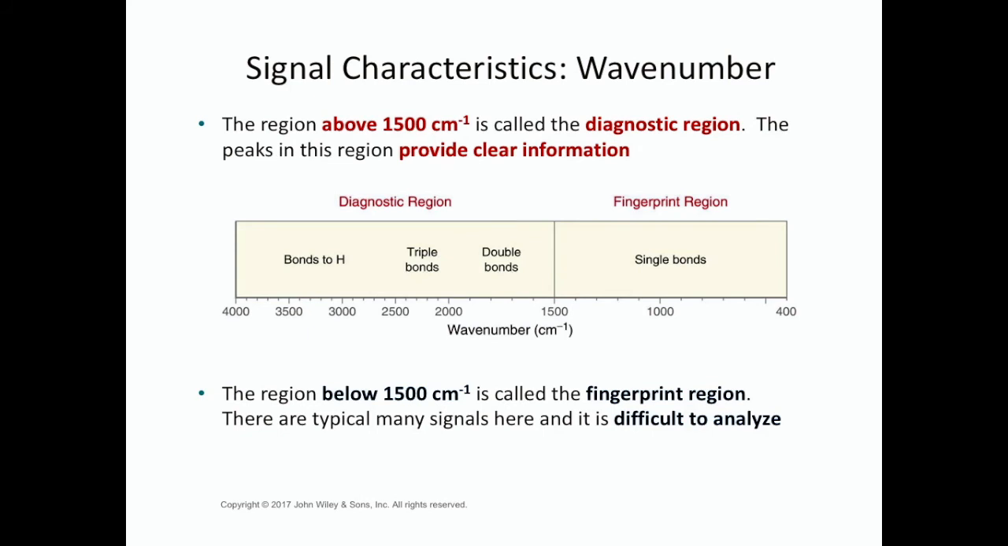When looking at a spectrum, the area between 400 and 1500 is known as the fingerprint region. This ends up being pretty complex and difficult to analyze, so in this class we're going to ignore it. And we're going to focus instead on this region between 1500 and 4000, appropriately called the diagnostic region. This is where we're going to get a lot of information about our functional groups.